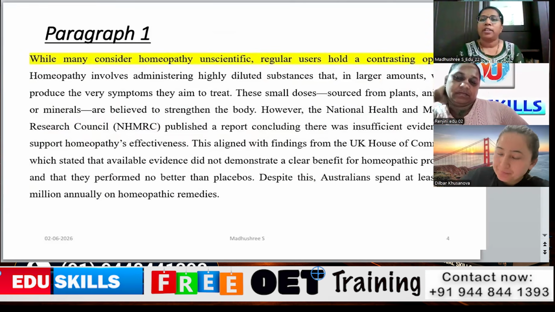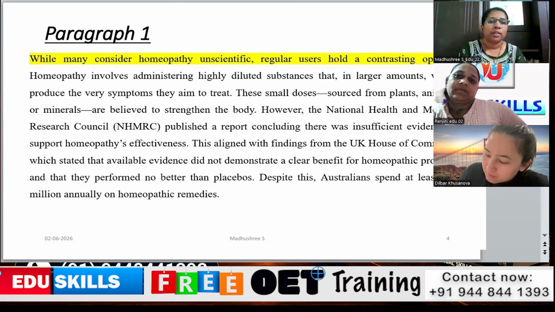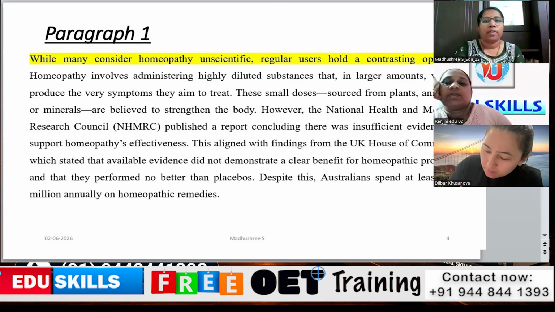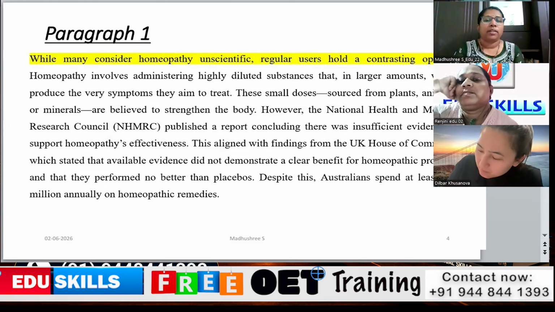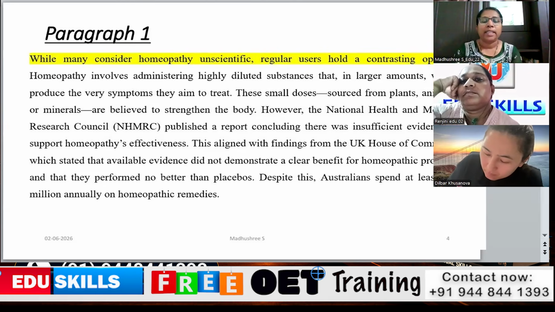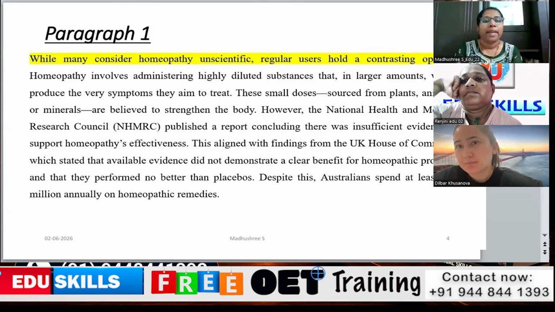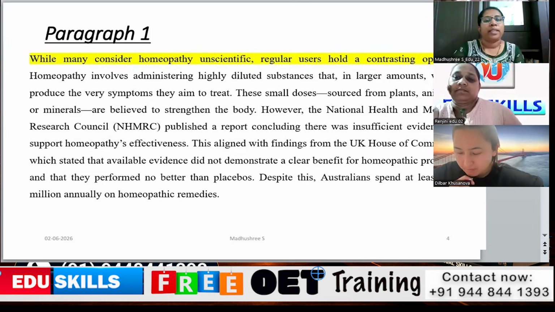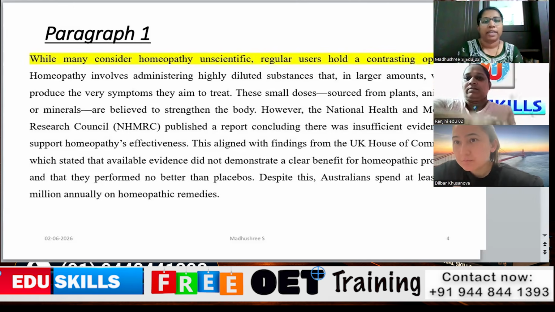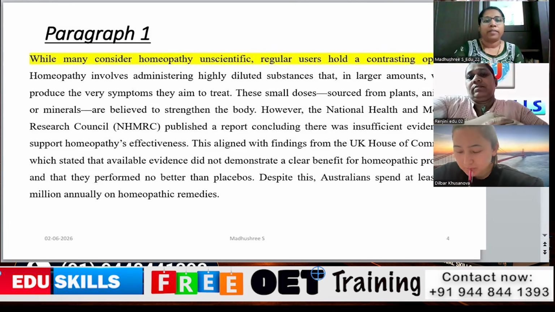In the first paragraph, like I said, we need to find the sequences. We need to highlight the topic sentences. "While many consider homeopathy unscientific, regular uses older contrasting opinion." In each text, by seeing the paragraphs and topic sentences, what is the main idea of it? Here they are speaking about the unscientific or the scientific. They have a controversy between the scientific nature of the content and the unscientific. So we have to give a heading for it.